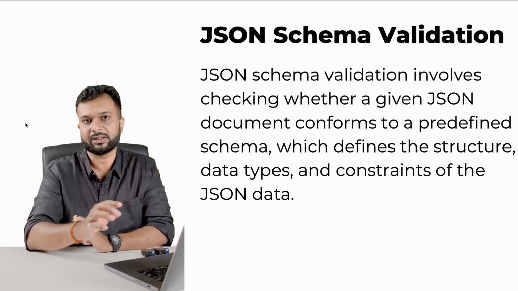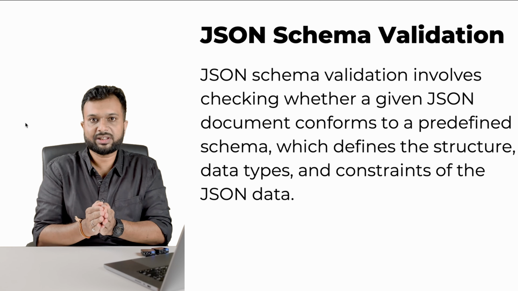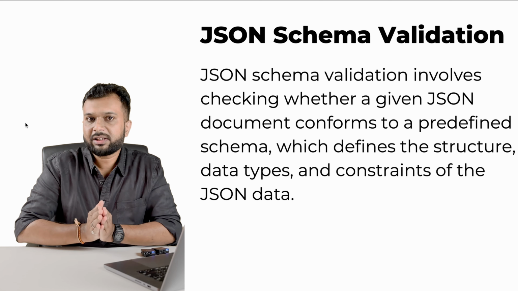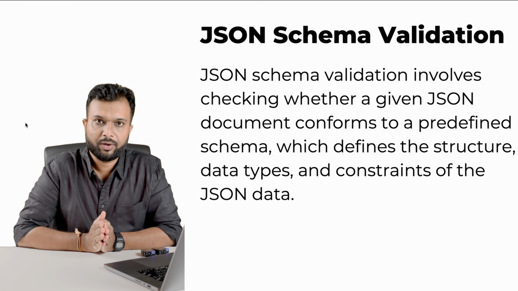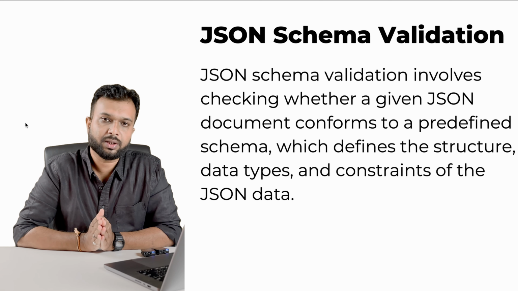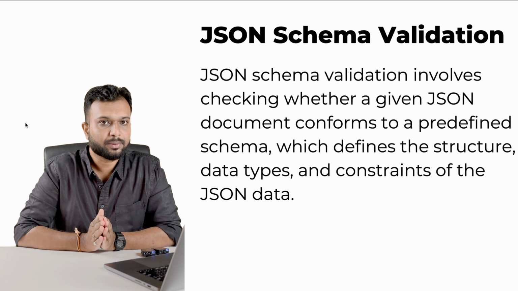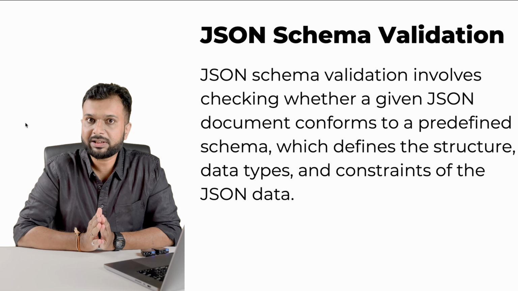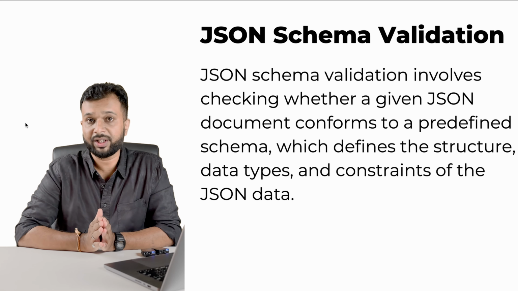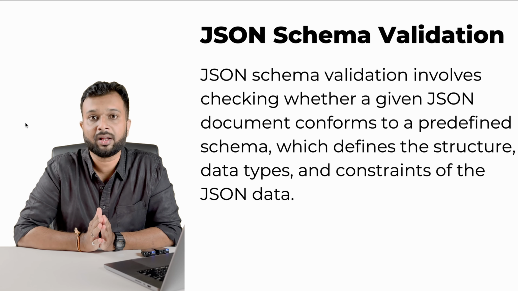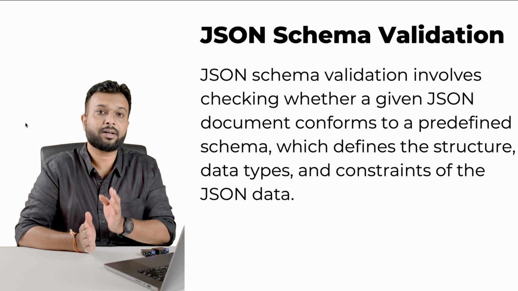Now, schema validation. First of all, what is a schema? Schema is basically the structure of a JSON file. If data is being exchanged between the backend and the front end, then there have to be some rules and some standard format. For each and every API, initially senior developers or architects design the JSON file based on the needs and on what data they are exchanging.